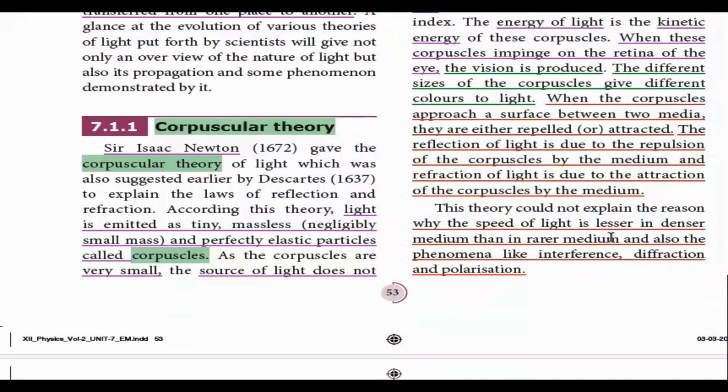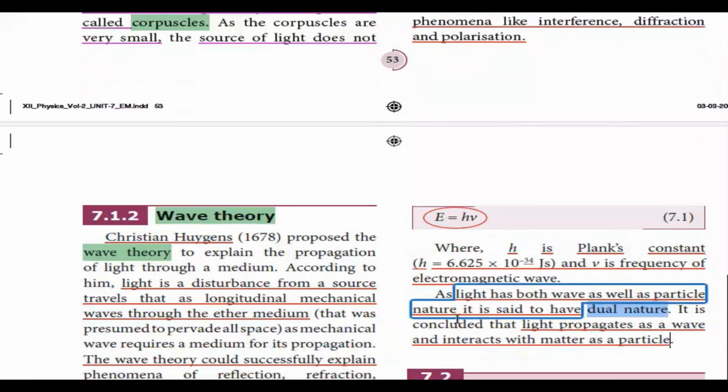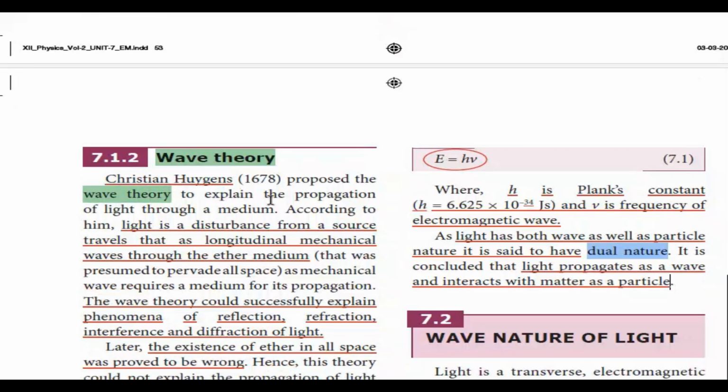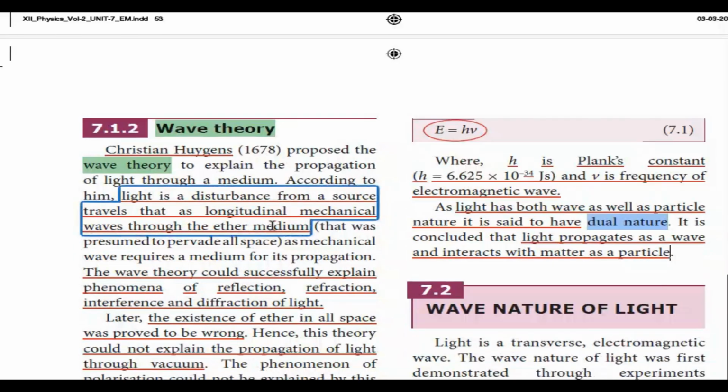And this theory could not explain the reason why the speed of light is lesser in denser medium than in a rarer medium, and also the phenomena like interference, diffraction, and polarization. So, to explain the various phenomena, this wave theory has been put forth by Christian Huygens in the year 1678, and he proposed the wave theory to explain the propagation of light through a medium.